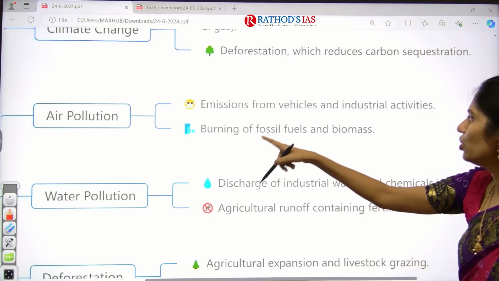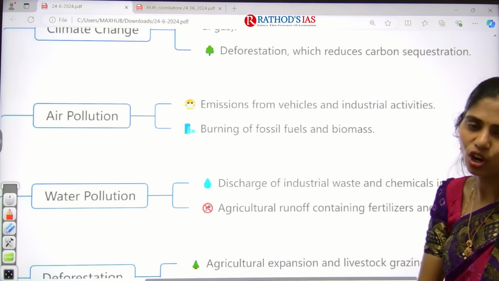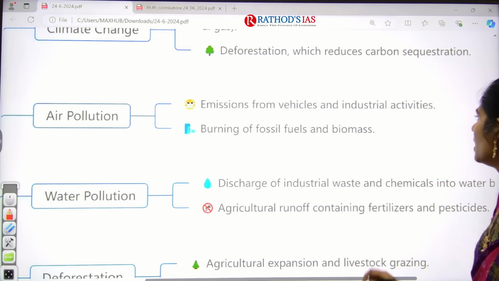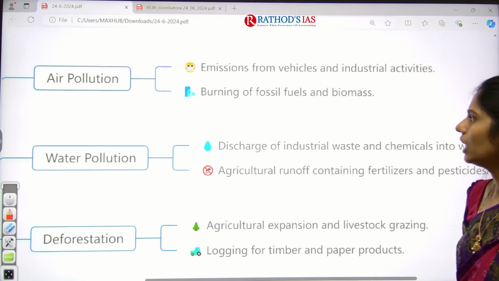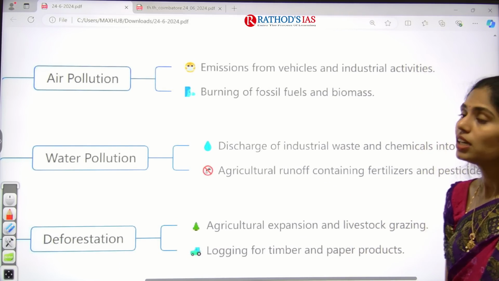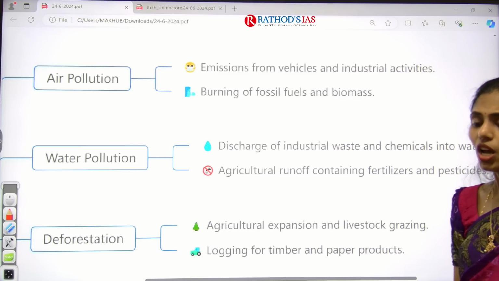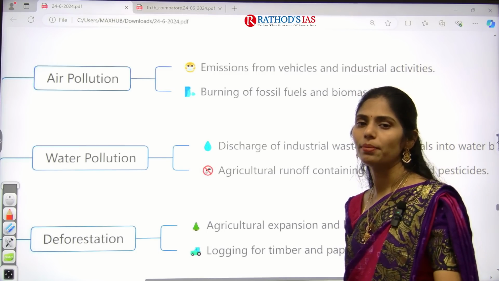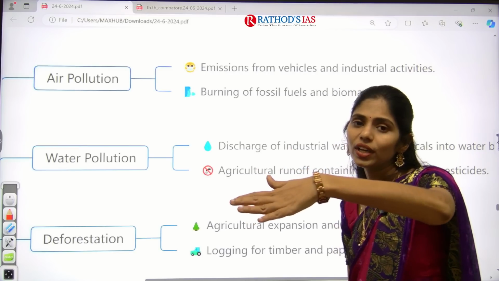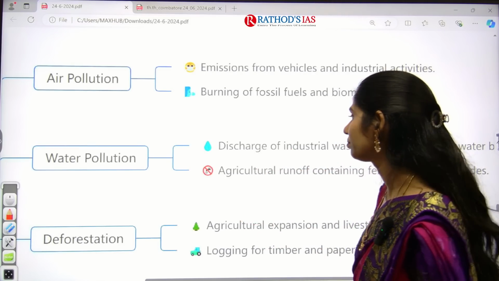And from air pollution, we are again releasing lots and lots of emissions from vehicles and industrial activities, and even burning of fossil fuels, and biomass is also an important reason for this air pollution. For example, stubble burning in Punjab and Haryana has weather impacts on Delhi.